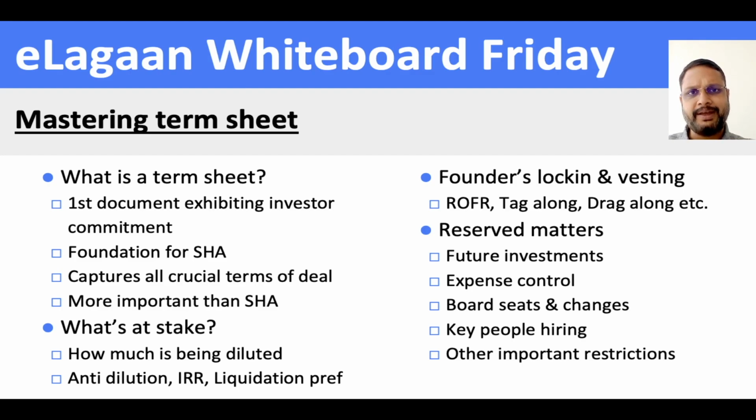The next point is IRR, which is internal rate of return. Many times the investor says that we need a certain percentage of IRR. So if they have put in say $1 million and you have given them a 15% IRR, then whenever they are exiting, say 4 years or 6 years down the line, the money that they take back will have a minimum IRR of 15%. So again, look at this point carefully, because this is an equity investment.